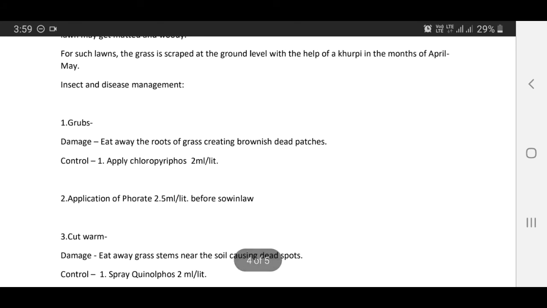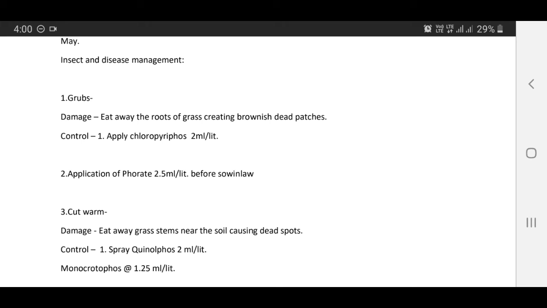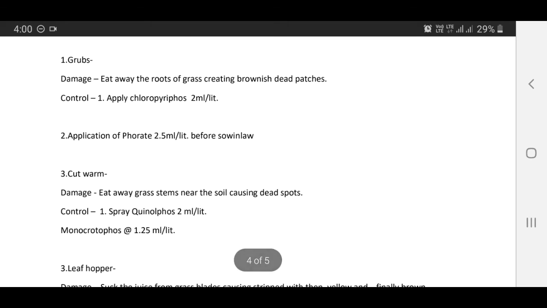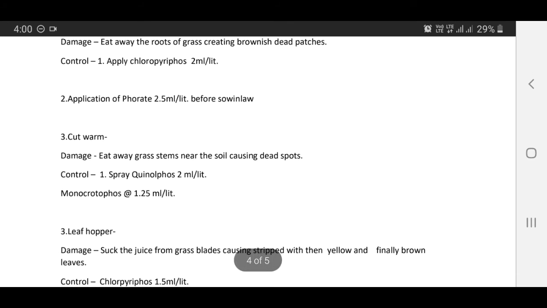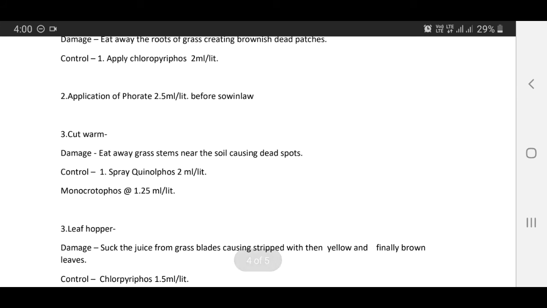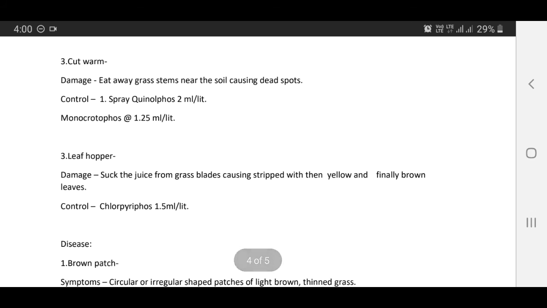Some insects and diseases attack the lawns and may destroy them, so these should be controlled properly. First one is grubs. Damage: they eat away the roots of grass, leaving brownish dead patches. Control: apply chlorpyrifos at the rate of 2 ml per liter. Application of phorate 2.5 ml per liter before sowing the lawn.